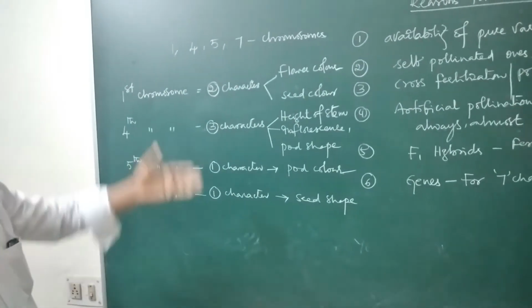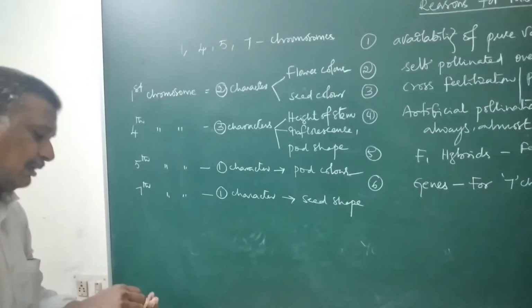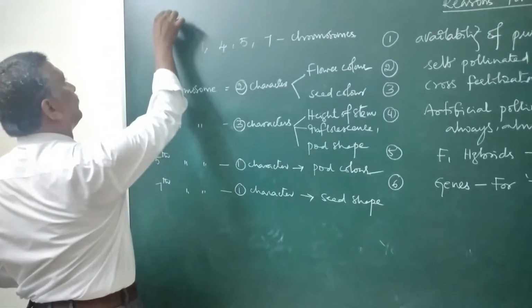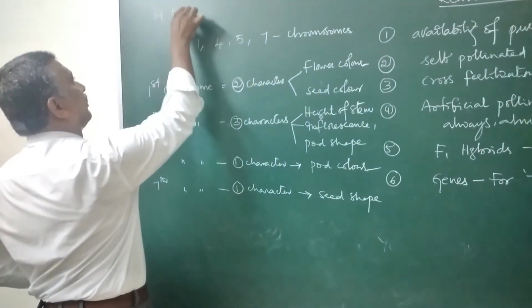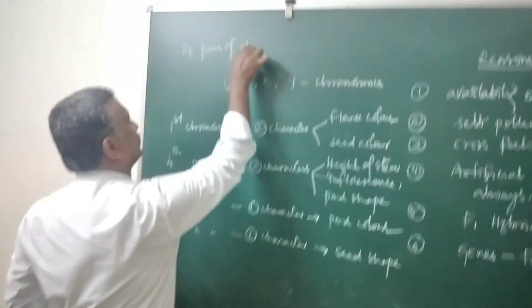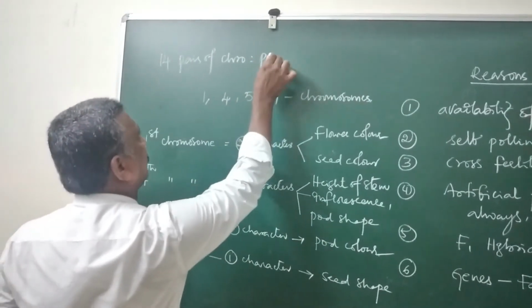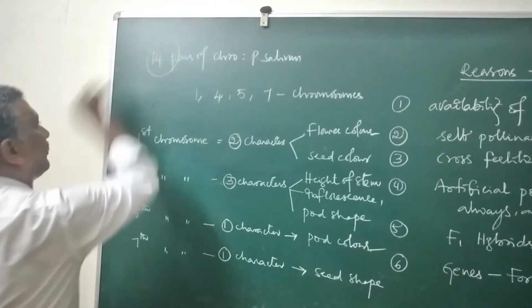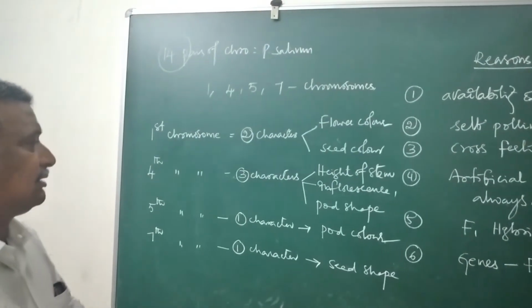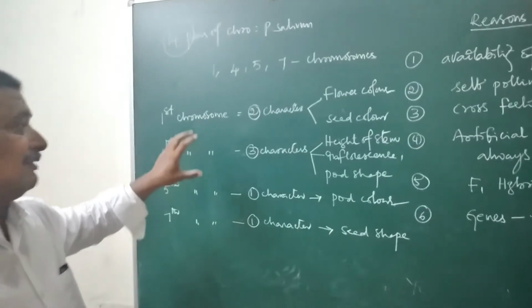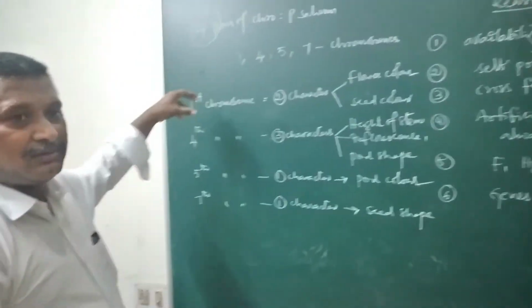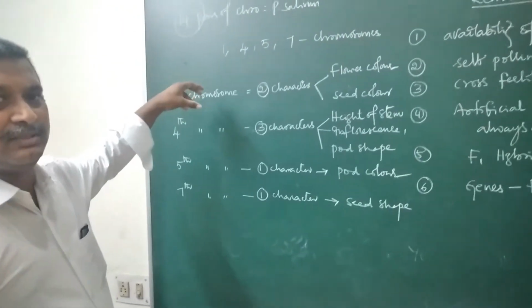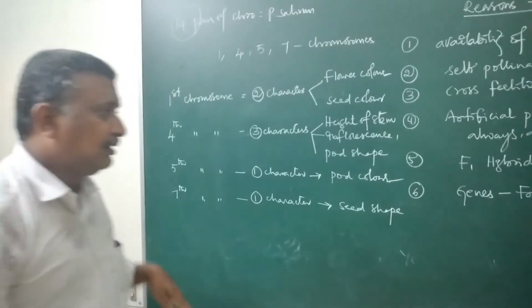But generally in Pisum sativum there are 14 pairs of chromosomes present. Okay, so this is the information regarding which character is located on which chromosome, and its respective gene is located on which chromosome.